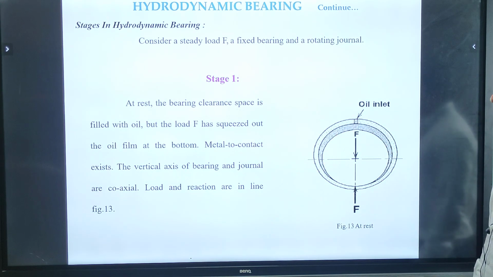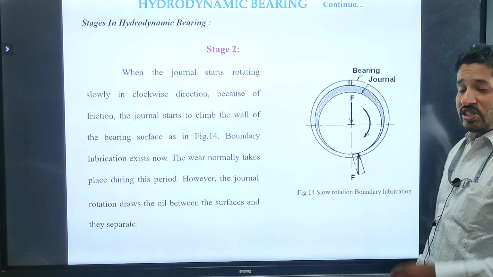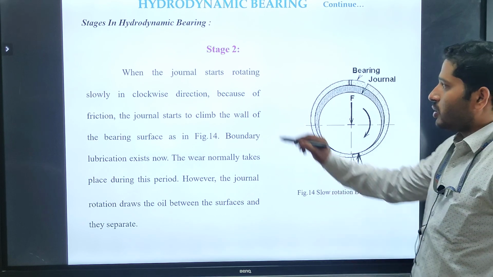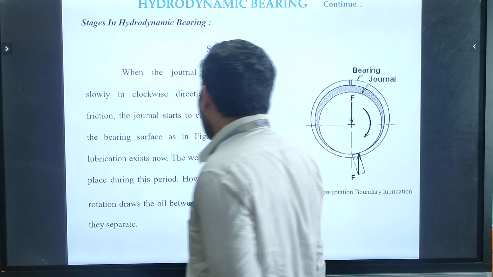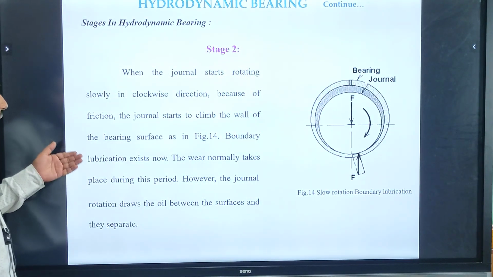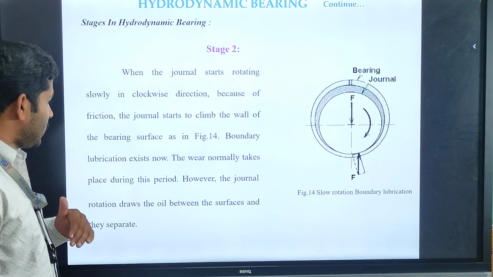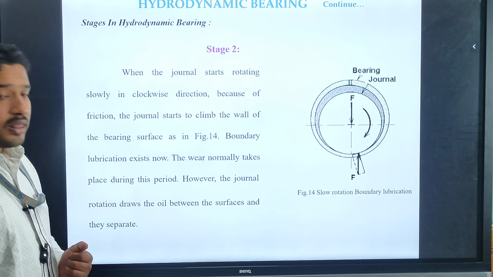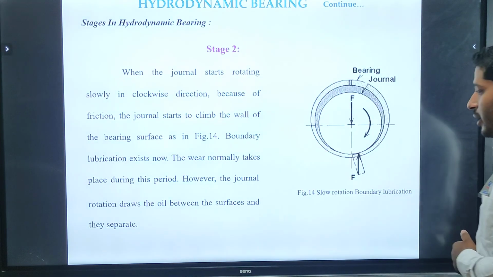If the body is in dynamic condition, let us see. When the journal starts rotating in a clockwise direction, because of friction, the journal starts to climb the wall of the bearing surface. So the boundary lubrication exists now. The wear normally takes place during this period. However, the journal rotation draws the oil between the surfaces and they separate.